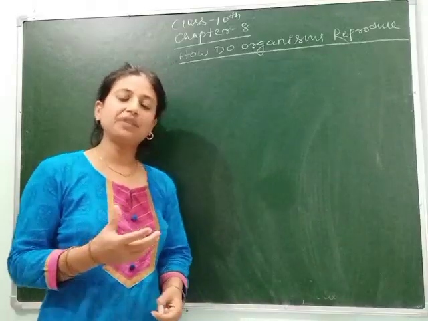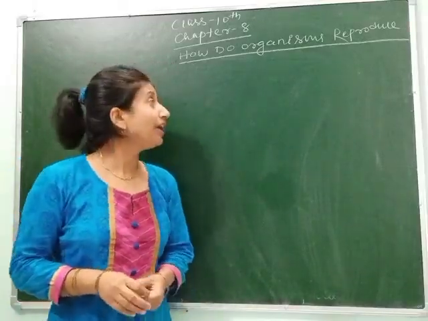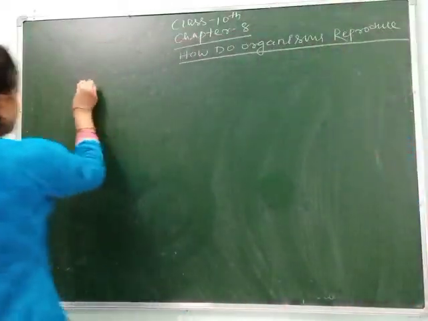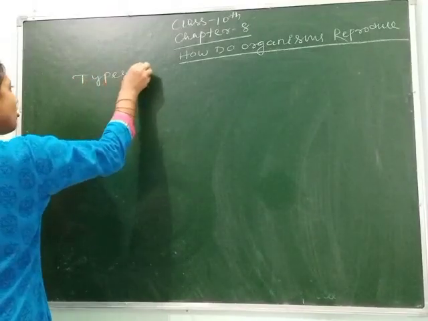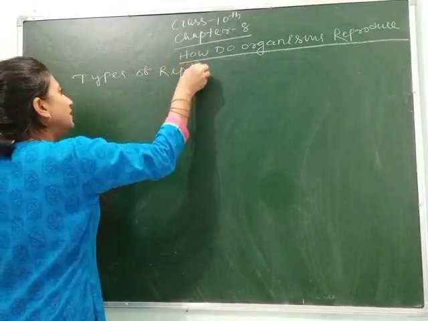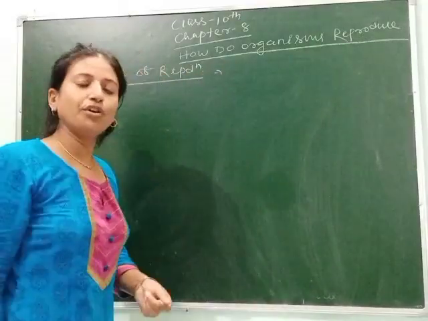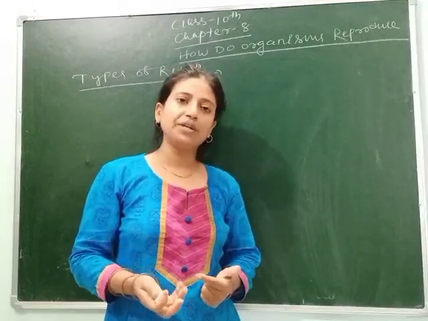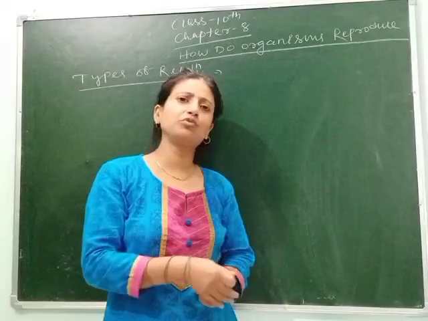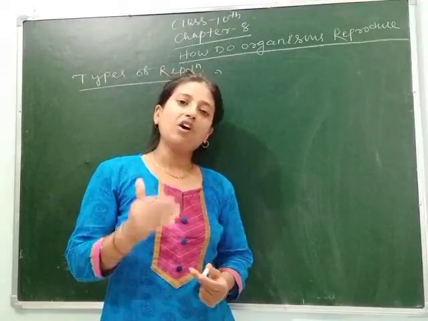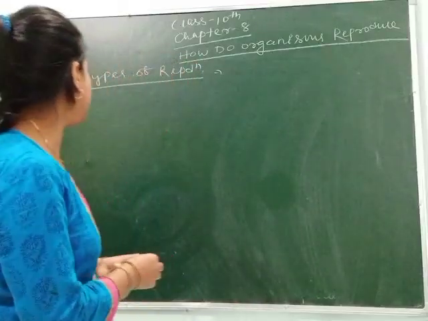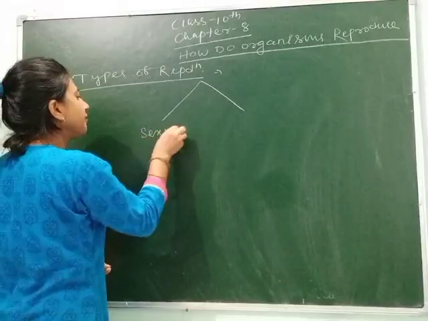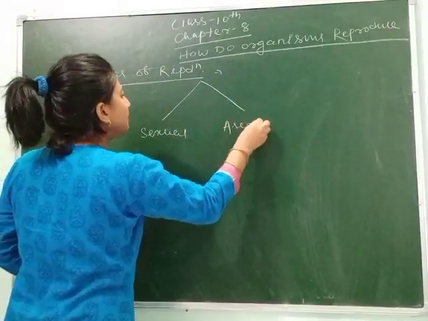We are continuing the revision of chapter 8, that is how do organisms reproduce, and today we will study a new topic, that is types of reproduction. In my last class I have told you about the importance of variation and why organisms reproduce and some other questions related to this topic. Now let's see in how many types reproduction is divided. Reproduction is divided into two types: one is sexual reproduction and another is asexual reproduction.